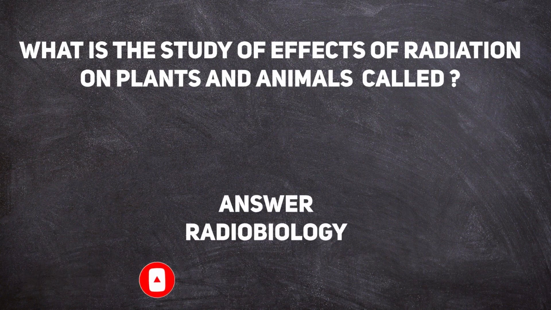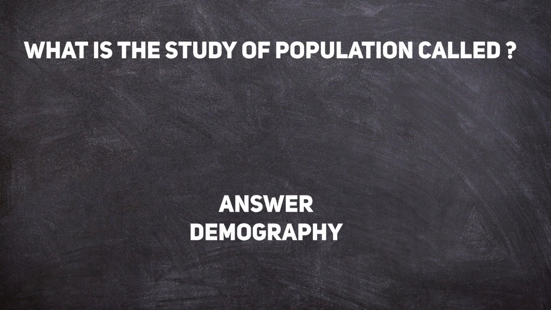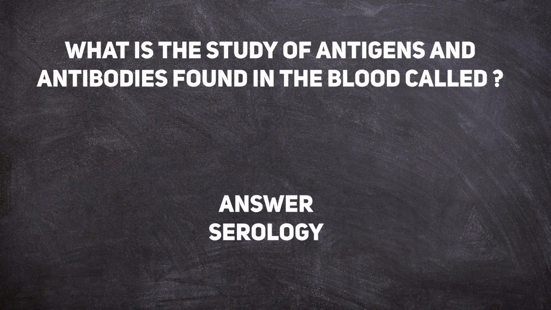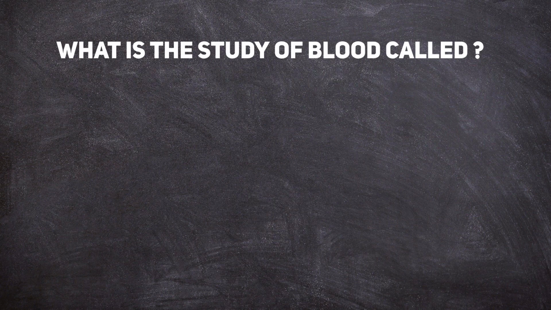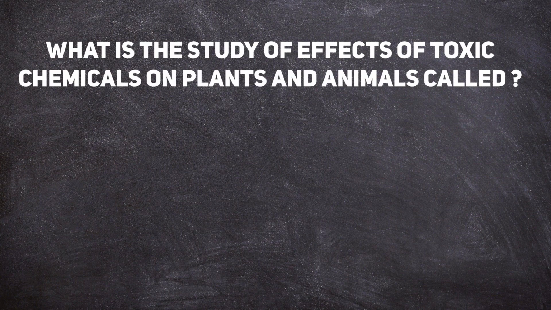Answer: radiobiology. What is the study of population called? Answer: demography. What is the study of antigen and antibodies found in the blood called? Answer: serology. What is the study of blood called? Answer: hematology. What is the study of effects of toxic chemicals on plants and animals called?